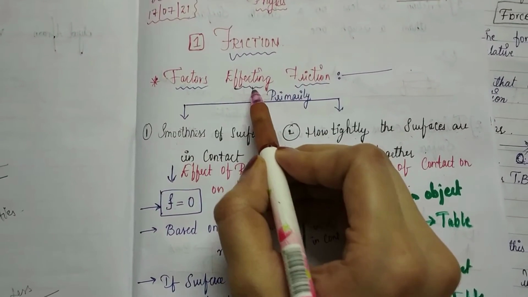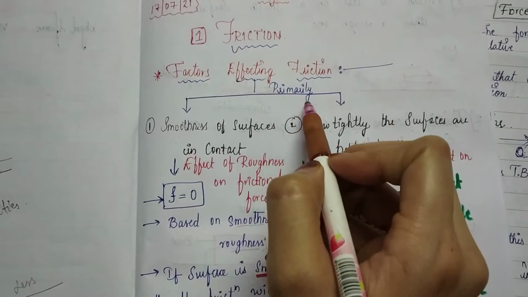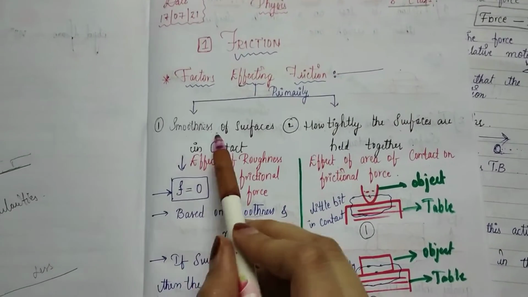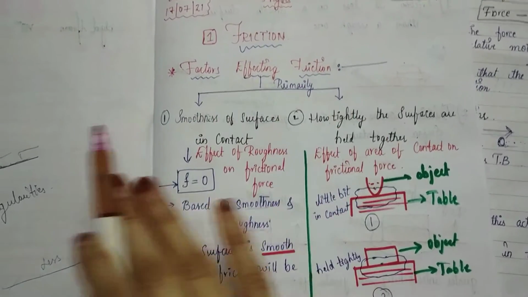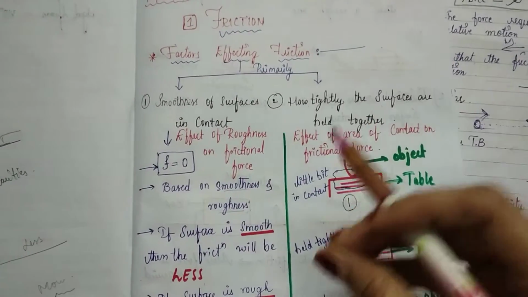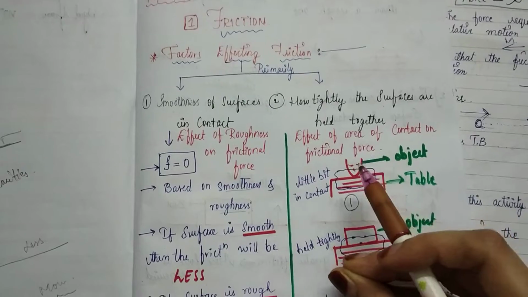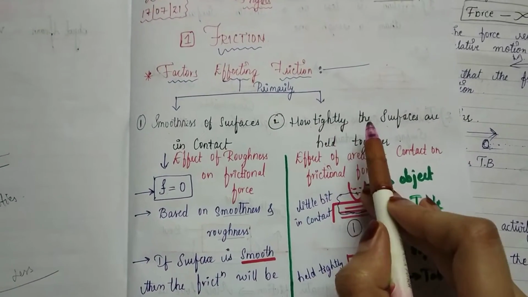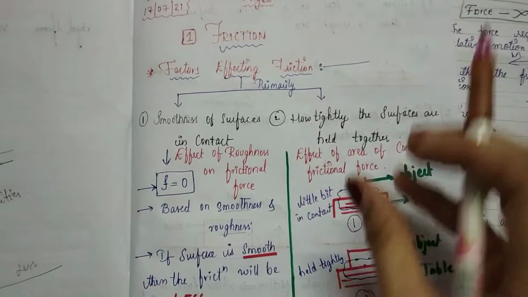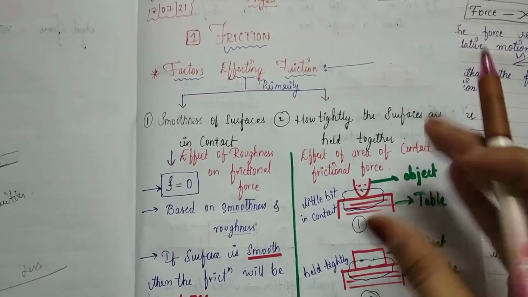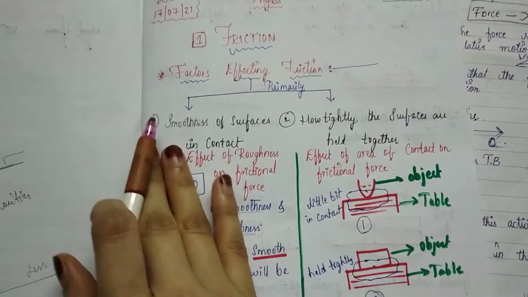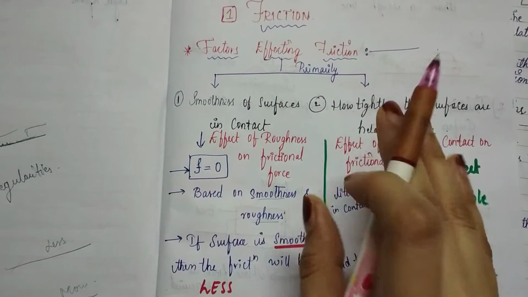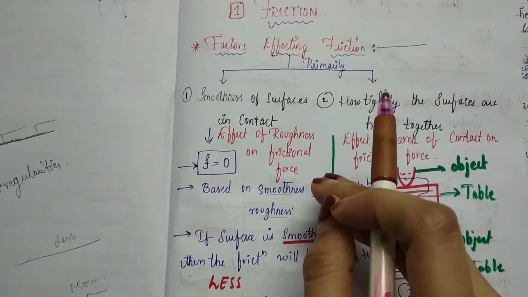Primarily there are two important factors which affect friction: the smoothness of the surfaces in contact, and how tightly the object and the surface are held together. Based on these two factors, friction is affected very strongly.